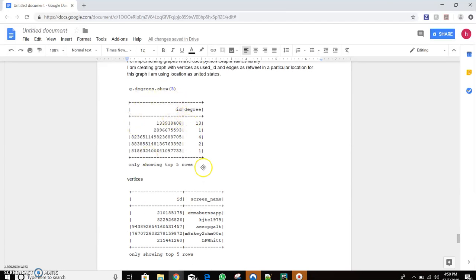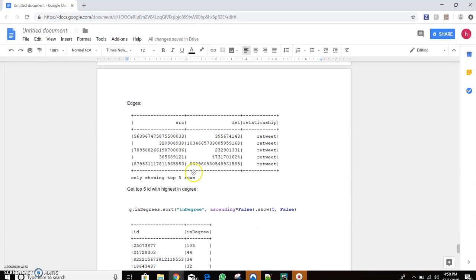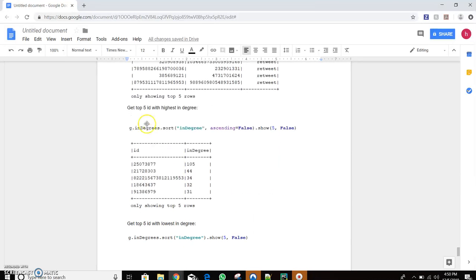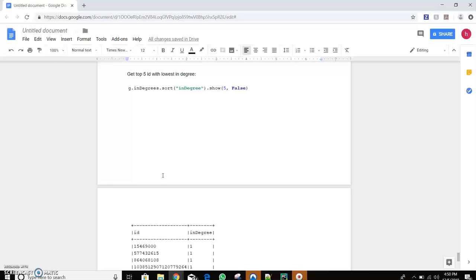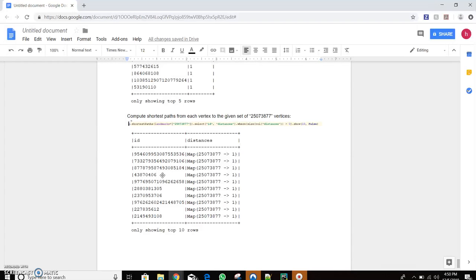This is just showing the degrees of that. This is the vertices. The vertices will be the ID and the screen name. The edges will be the source ID and the destination user ID, and the relationship will be the retweet. I'm getting the top 5 with the highest in-degree. This is the result. This is for the lowest in-degrees, and this is the part where I'm finding the shortest path to one vertex which has the user ID 250738777, and this was the output for that.